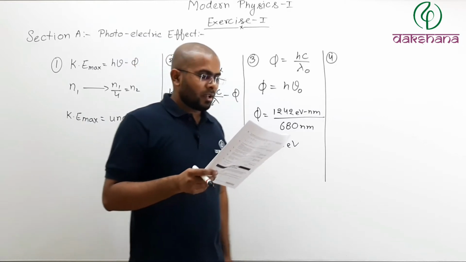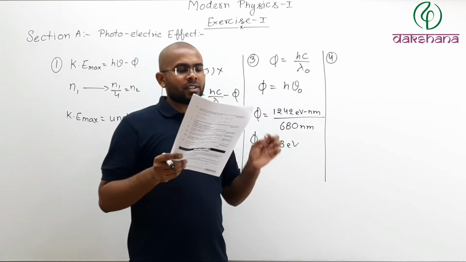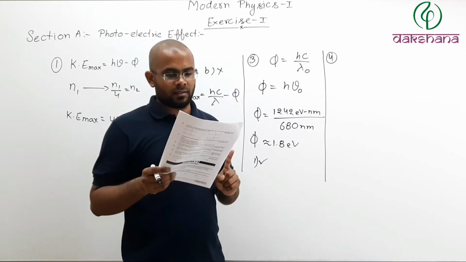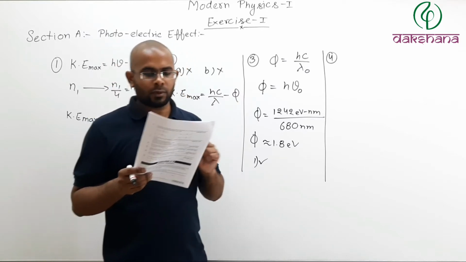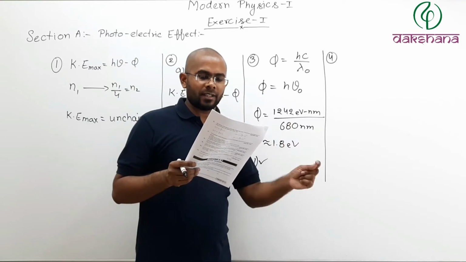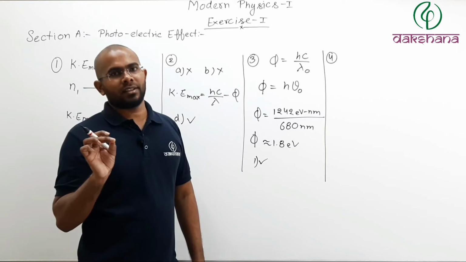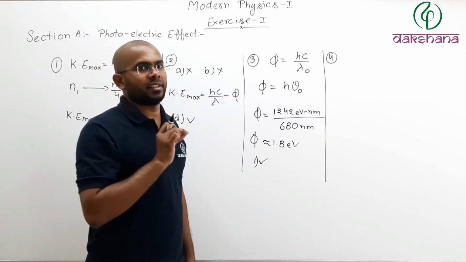When the distance of a point light source from a photocell is R1, the photoelectric current is I1. Now remember, it is a point source of light. The light source is point size.